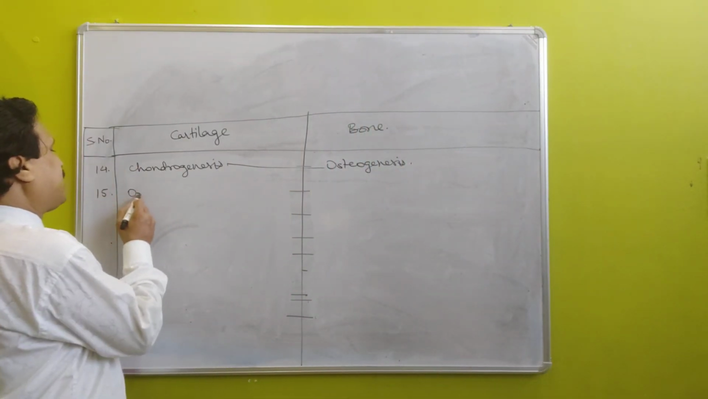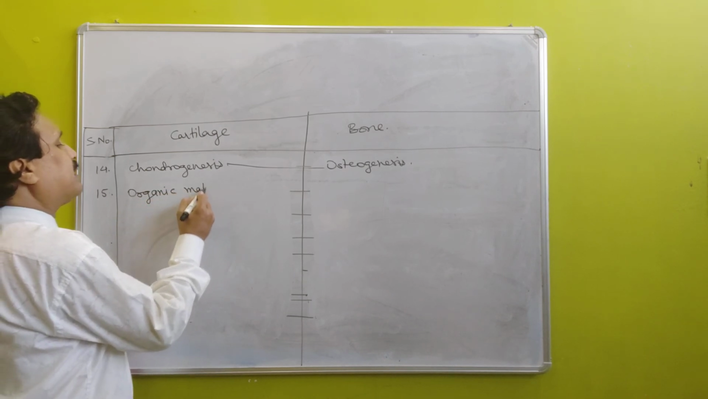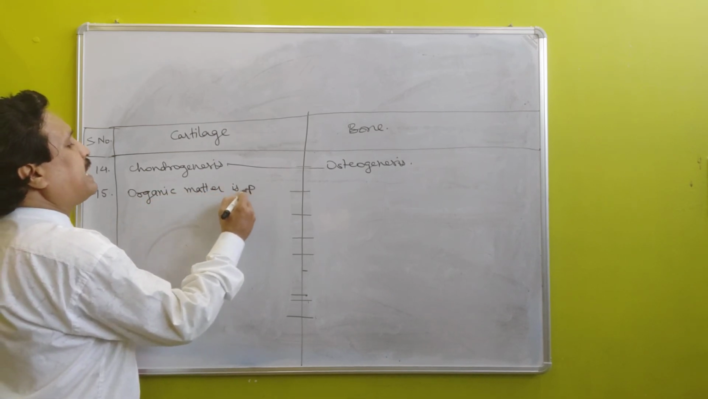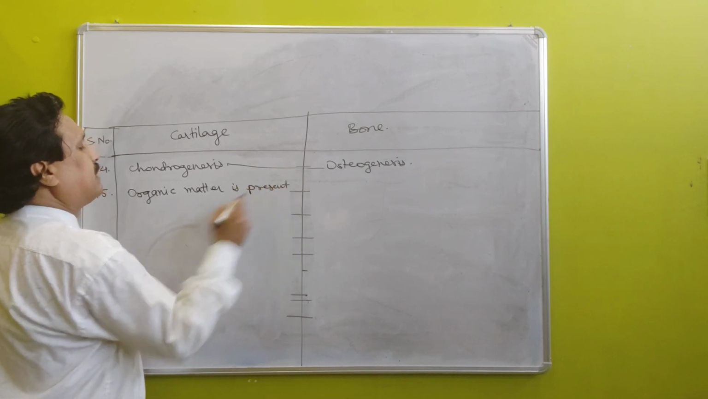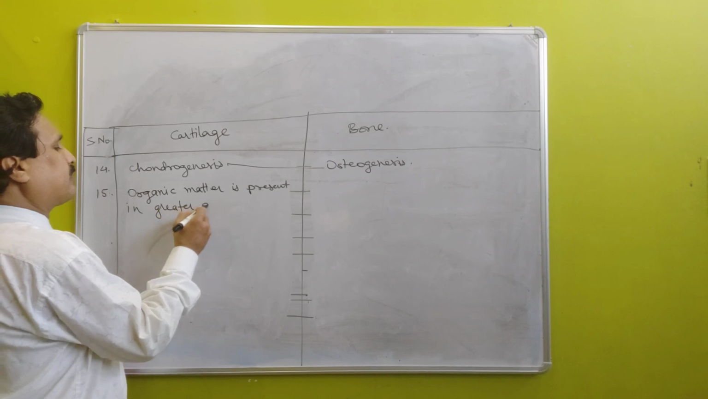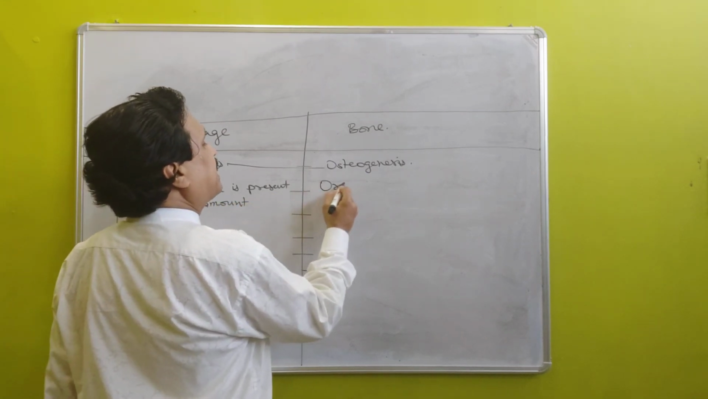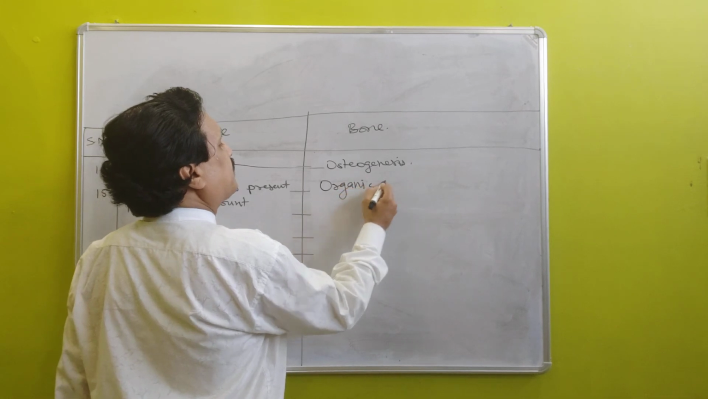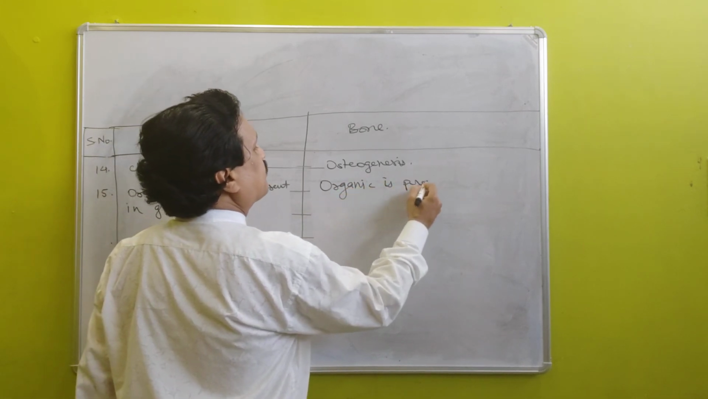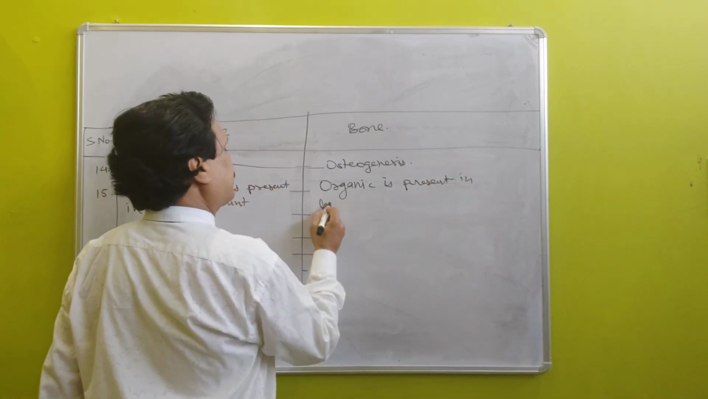In cartilage, organic matter is present in greater amount. Organic matter in bone is present in lesser amount.